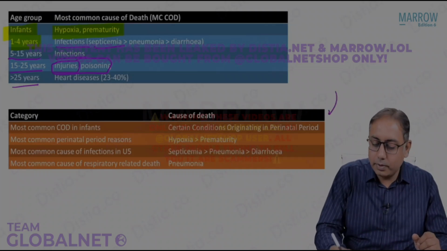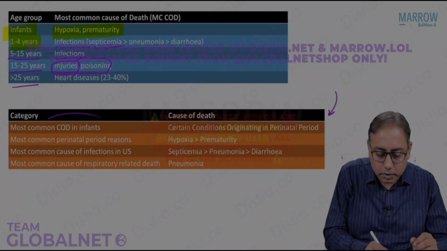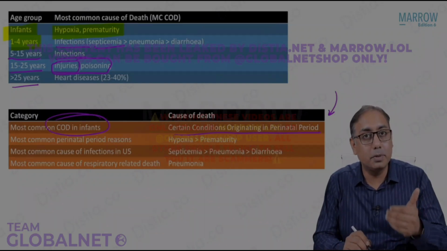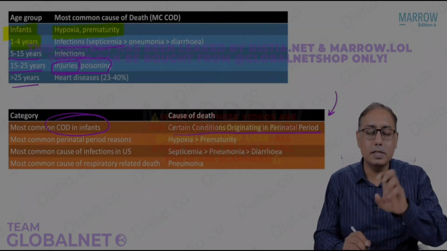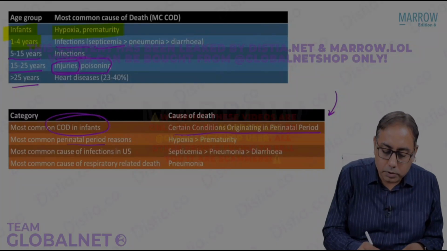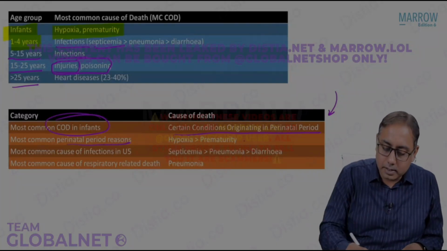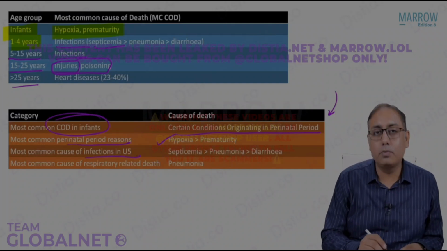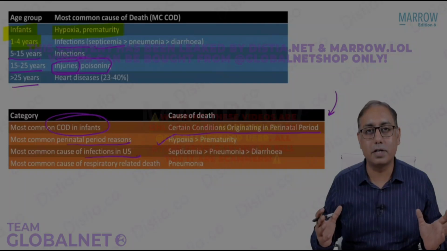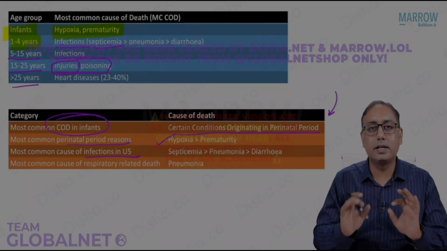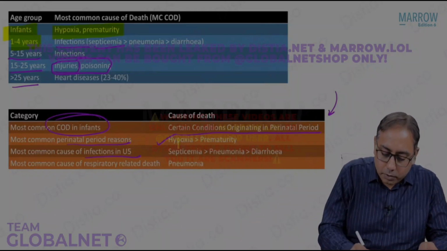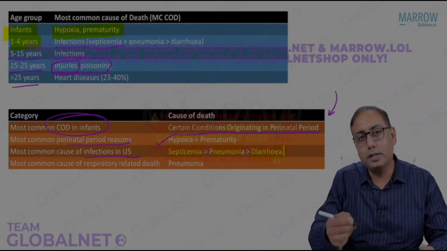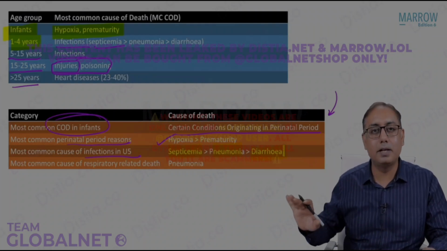Next, if we ask you another type of MCQ, what is the most common cause of death in infants? Please note that the general answer should be conditions which arise from the perinatal period. First is hypoxia, second is prematurity. If we ask you what is the most common perinatal reason, the answer is hypoxia. If we ask you what is the most common infection in the under 5 child, the general answer is that septicemia is much more common than pneumonia, which is more common than diarrhea, which is more common than malaria. So malaria would be the last one.